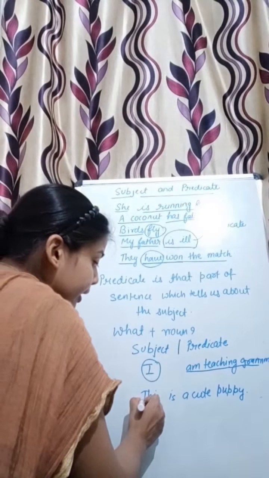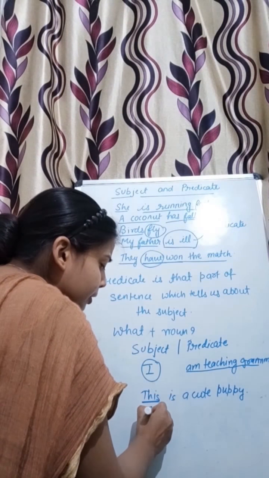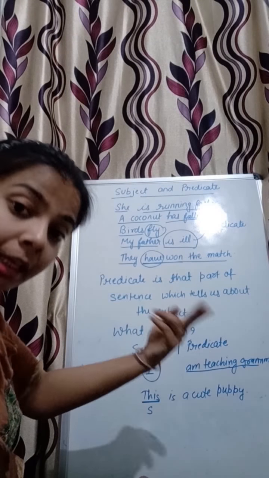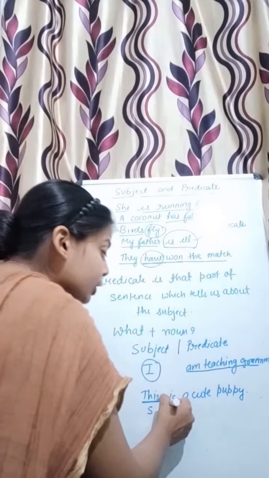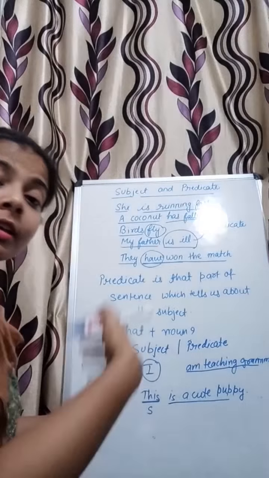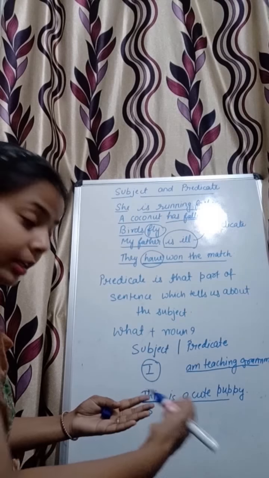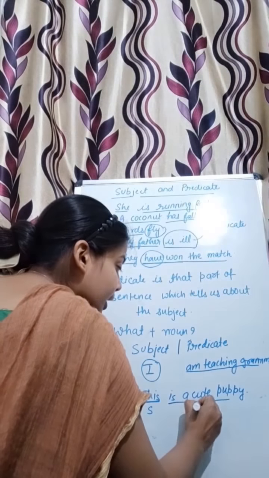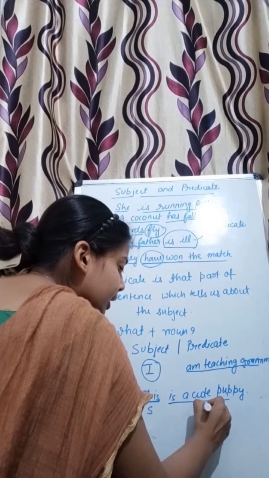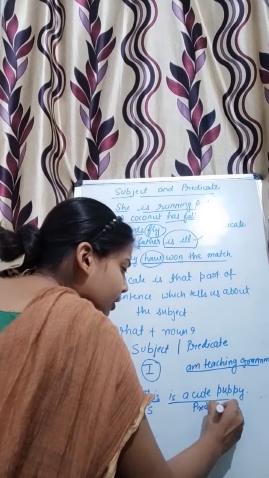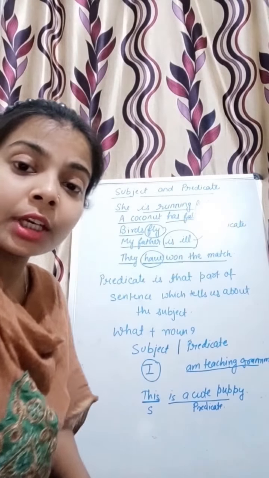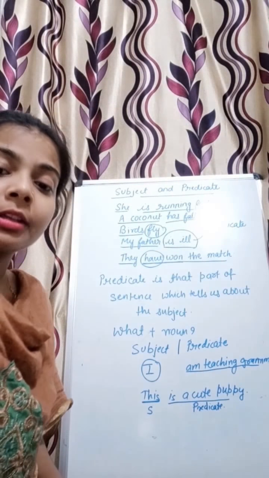So here this will become the subject because it is pointing to the dog, and is a cute puppy is a description about the dog, so it comes under predicate. So that's all for today. We learned what is subject and what is predicate. Thank you.